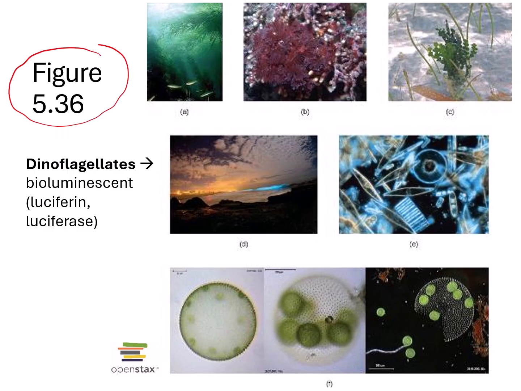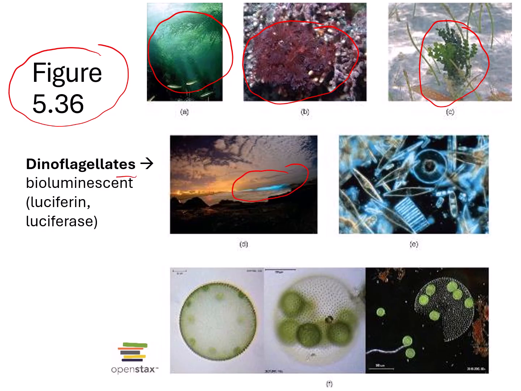And this is a figure from our book that nicely shows us the diversity, all the different types of algae out there. We have brown algae here on the upper left. These are large multicellular kelps. In the middle, we have multicellular red algae. And on the right, we have a green alga that looks kind of like a plant, but it's not. These are algae still.